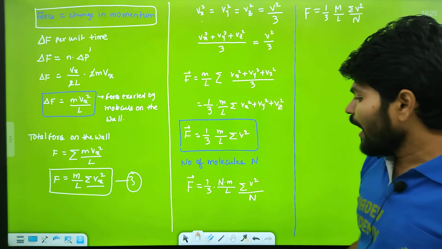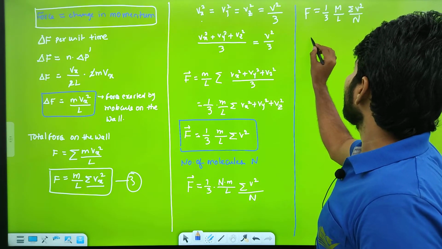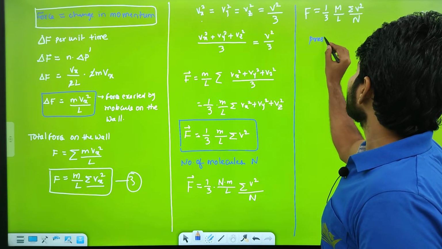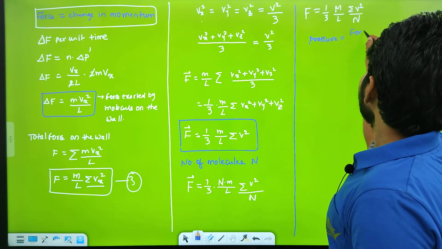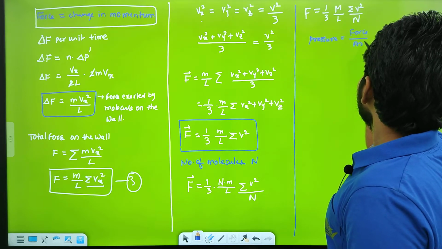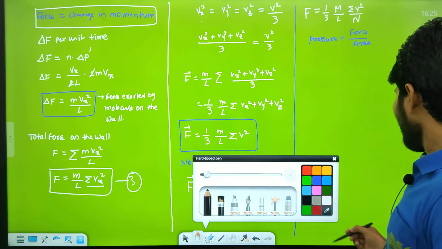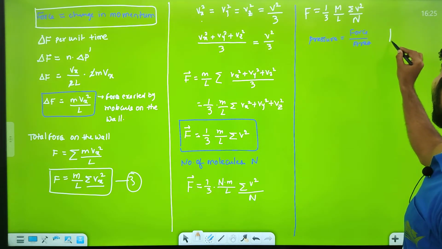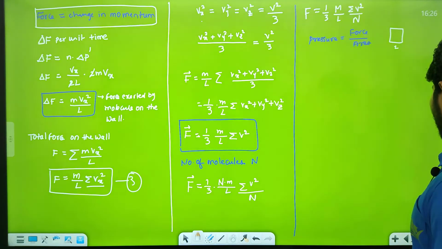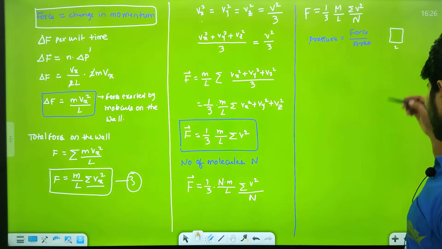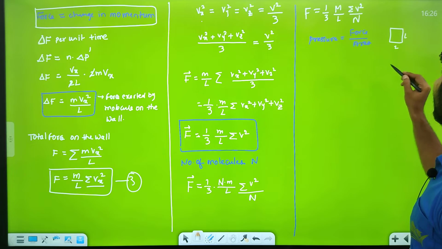What we need to find is pressure. Pressure is equal to force by area. Here we are taking a box, so this is L and this is L.